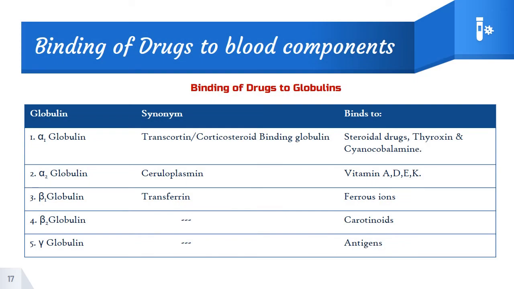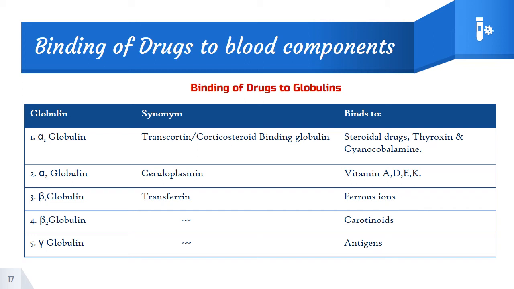Well, the next binding of drug to the blood component is globulin. In the case of globulin, there are five types: alpha 1 globulin, alpha 2 globulin, beta 1, beta 2, and gamma. Alpha 1 is also called transcortin or corticosteroid binding globulin. So steroidal drugs, thyroxine, cyanocobalamin bind to alpha 1 globulin.